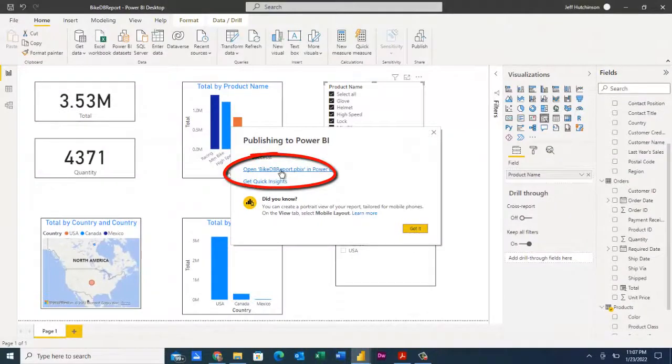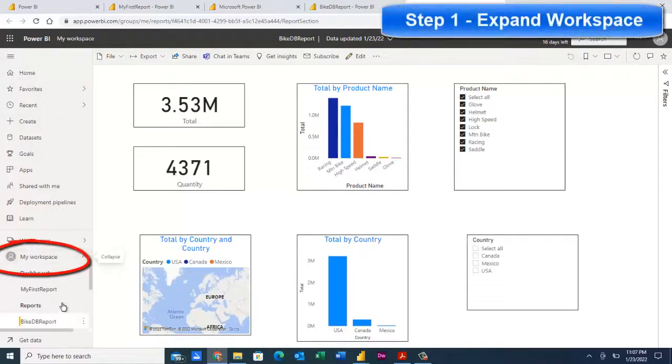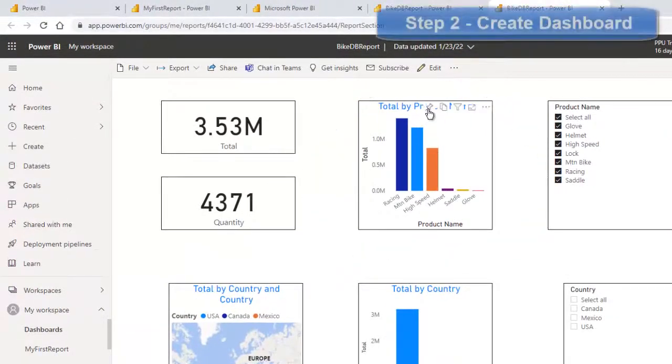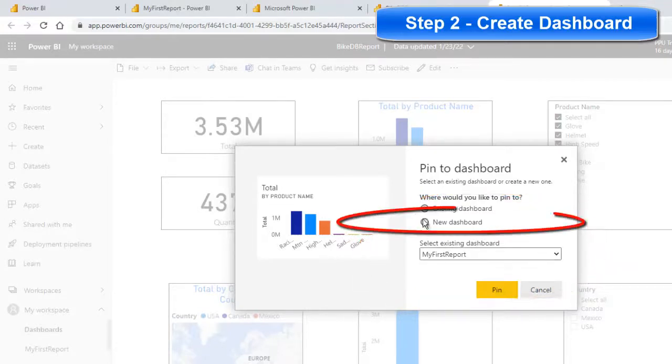I'm going to choose this little link here. That's going to open up Power BI Web Service tool. And you can see the fields we have over here. So if we're going to create a dashboard from our reports, you can click on this, and if I click this little pin tool, that will actually pin it to the dashboard. Well, I don't want to put it to my first report. I can put it either to a new report, or I can put it to my first. So we can create a new one.